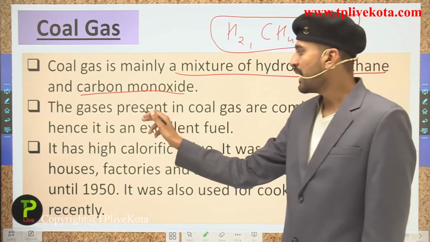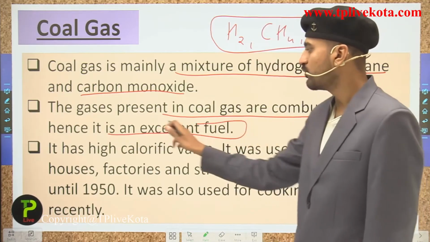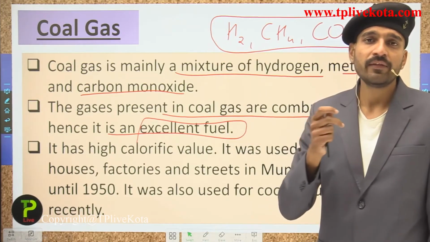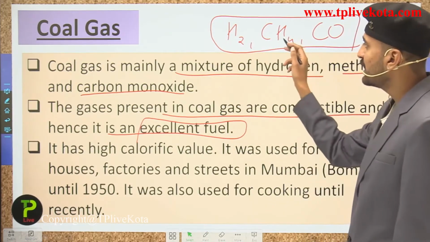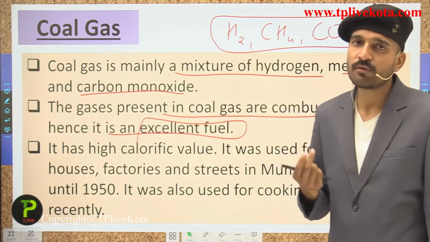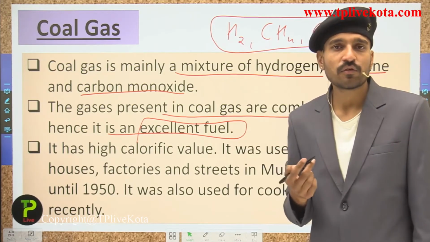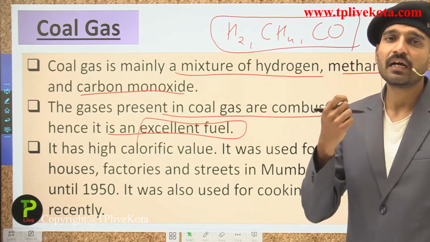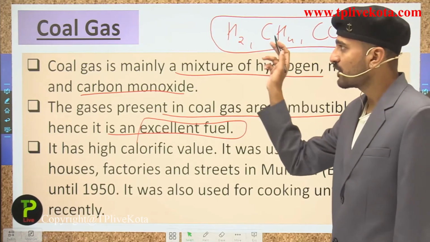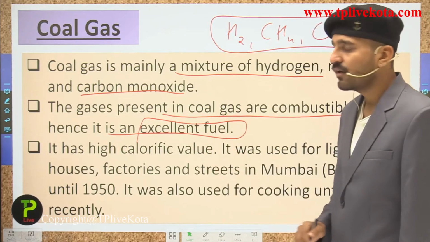Now the gases present in the coal gas are combustible and hence it is an excellent fuel. You know that hydrogen burns to give H2O and a large amount of energy is produced. The methane is a hydrocarbon, so it burns to form CO2 and H2O, and also a large amount of energy is produced. Also the carbon monoxide oxidizes in the presence of oxygen to give carbon dioxide and some amount of energy is released. So since they are present in the coal gas, they are used as an excellent fuel.